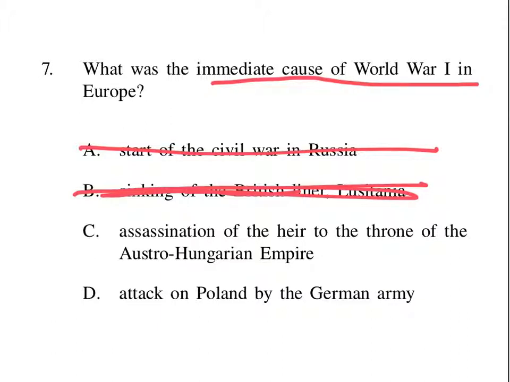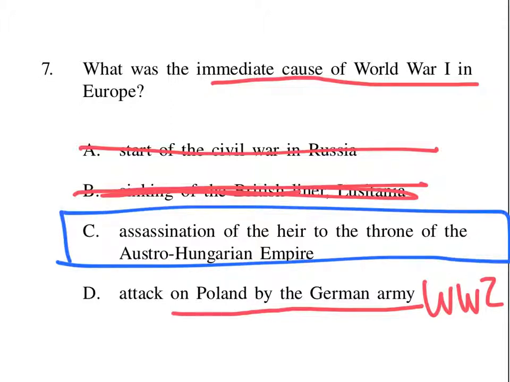I see option 6, the assassination of the heir to the throne of the Austro-Hungarian Empire. Yeah, we talked about the assassination of Franz Ferdinand. I know that's the answer. Was it the attack of Poland by the German army? Actually, that's how World War II started in 1939. I actually do know that, but for this question, the answer is obviously C.